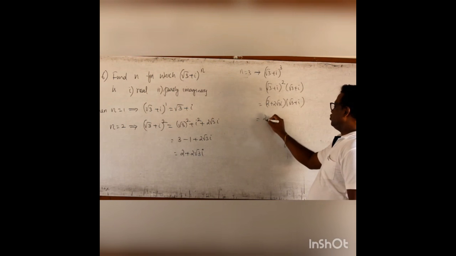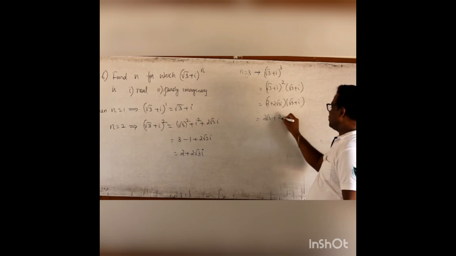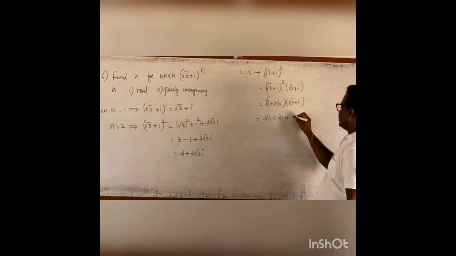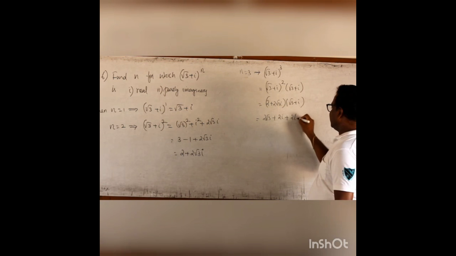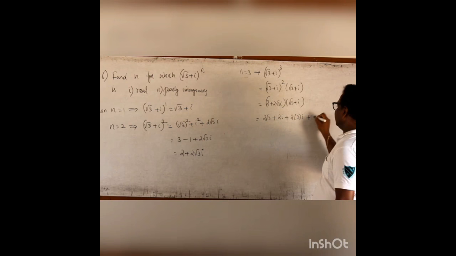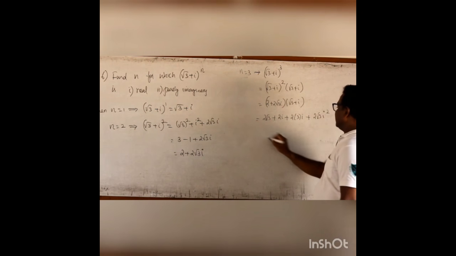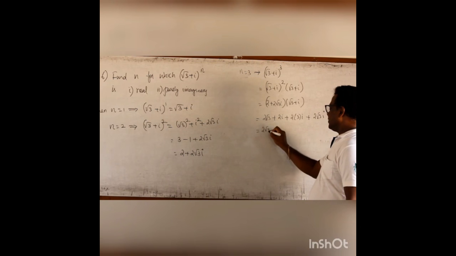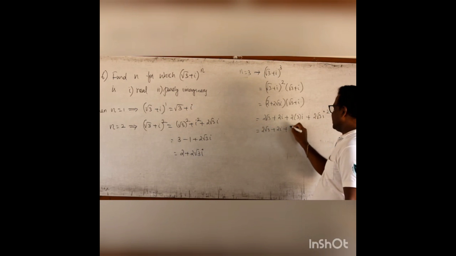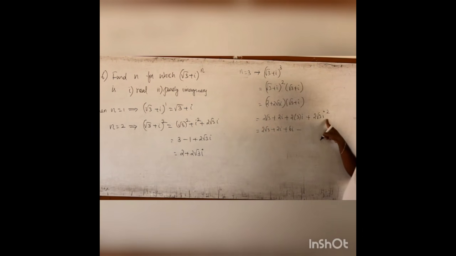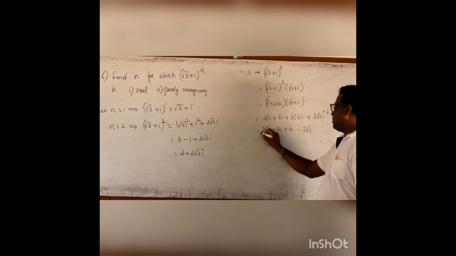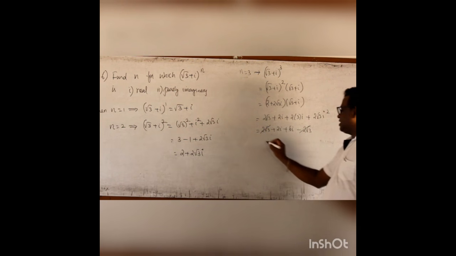It is 2√3 + 2i. Then it is 2 into √3 into √3, 6i. Then it is 2√3 i². I² is minus 1, so minus 2√3. Now see, plus 2√3 and minus 2√3 can be cancelled.